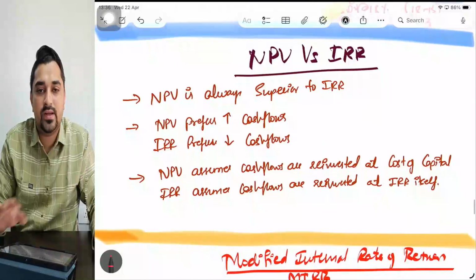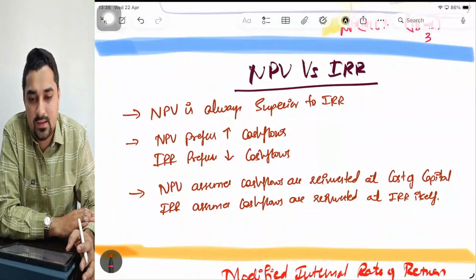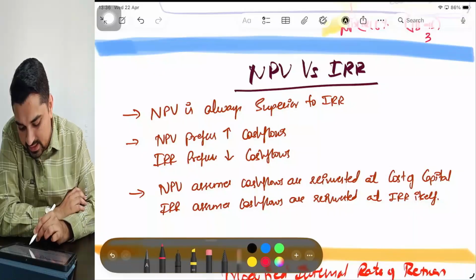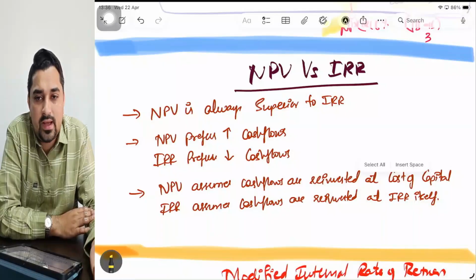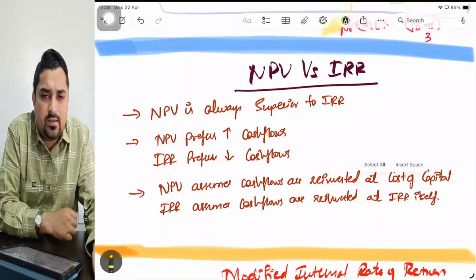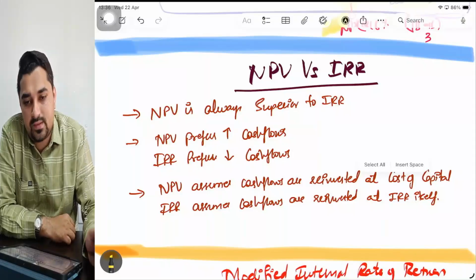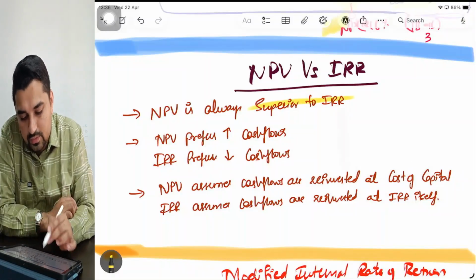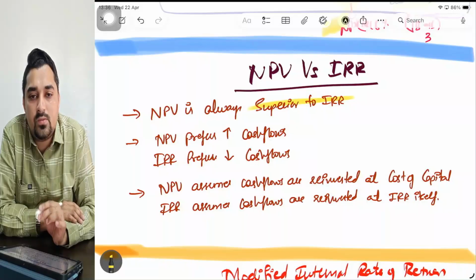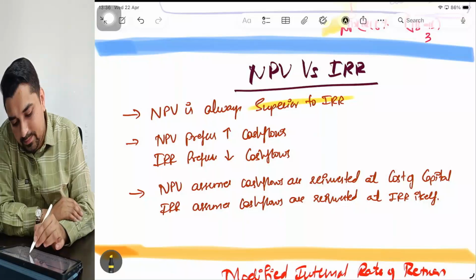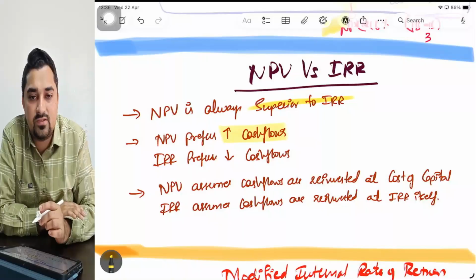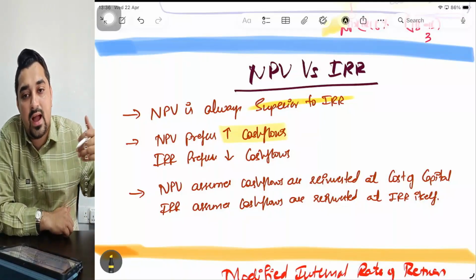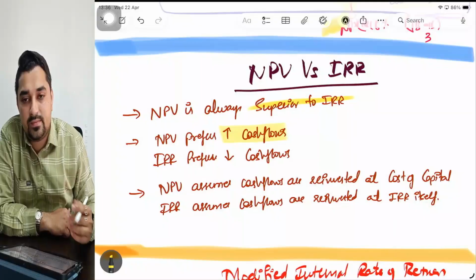Yes. Coming to some very, very important theory questions, NPV versus IRR. So there are two techniques. One is NPV, the other one is IRR. Both have their own particular merits and demerits. Now, which is a superior method? Always remember, NPV is always superior to IRR. NPV is the most superior technique. Remember it at all times. NPV will prefer always increasing cash flows. It means cash flows at a higher amount at later times are preferred under NPV.